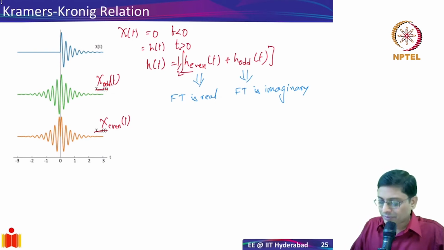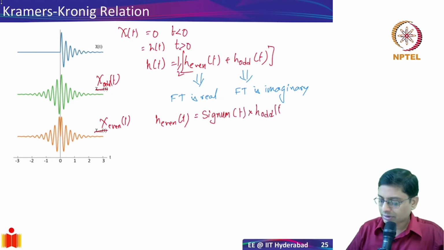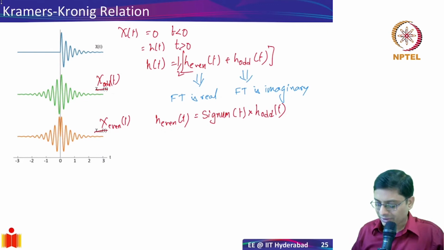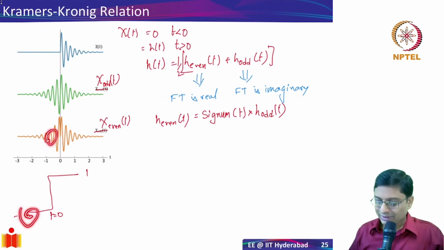Well, they are related because my even function here, h even of t, is essentially the same function but with a multiplication of a signum function, signum of t times h odd of t. Right? So signum function essentially is this, wherein you have t equal to 0, and this is 1, this is minus 1. Right? So on the positive side, we are multiplying by 1, so nothing changes. On the negative side, we are multiplying by minus 1. So the even function is essentially take the odd function and then multiply by minus 1. So you get the even function.